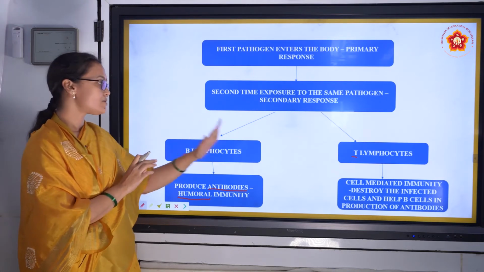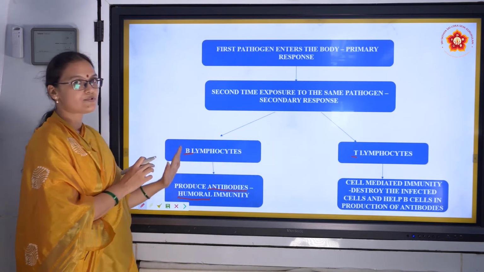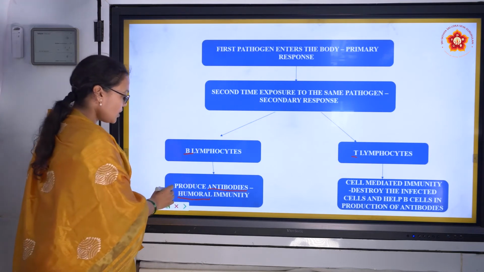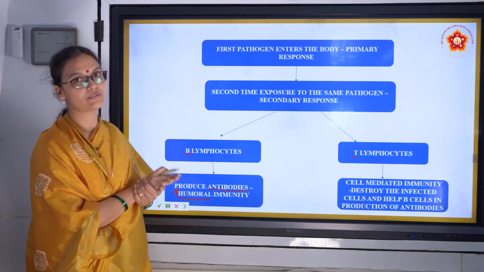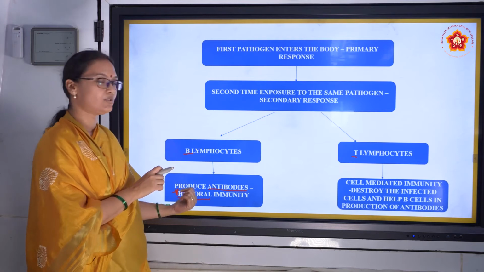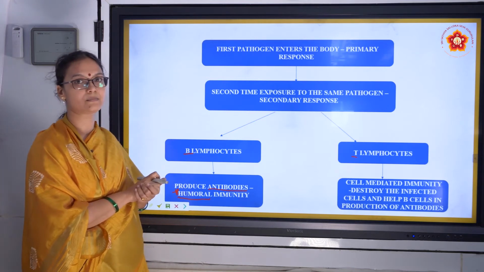So we have T lymphocytes for cell-mediated immunity, and B lymphocytes, they produce antibodies. It is also called humoral immunity. Important: what is humoral immunity? Production of antibodies is humoral immunity. Why is it called humoral? What is humor? Humor is fluid. What is the fluid in our body?